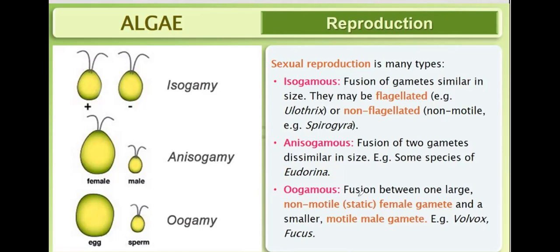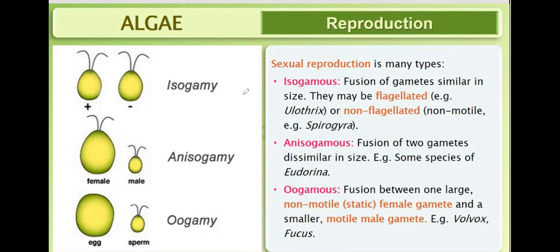Then the third one is oogamous, where there is a fusion between one large non-motile static female gamete and a smaller motile male gamete. Examples are Volvox and Fucus. Here in oogamous there are two gametes. One is the female gamete, the egg. It is non-motile, without flagella. It is bigger in size but has no flagella, so it is static. The male gamete is also known as sperm here. It is motile and flagellated. So this is the oogamous type of sexual reproduction.